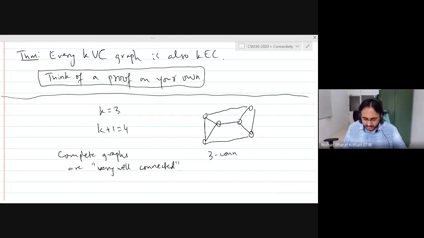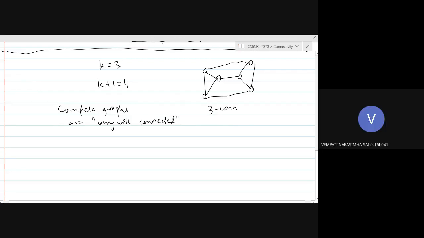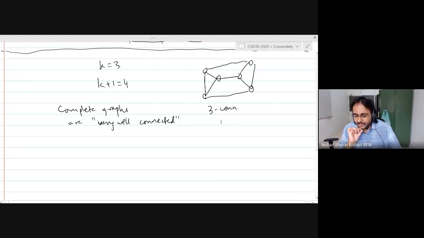So it's a good point. That's not true. You could have a highly connected graph which does not have any large complete graph inside it. I think what you're saying is, if I assume that a graph is very highly connected, does it necessarily mean that it must contain a big complete subgraph?